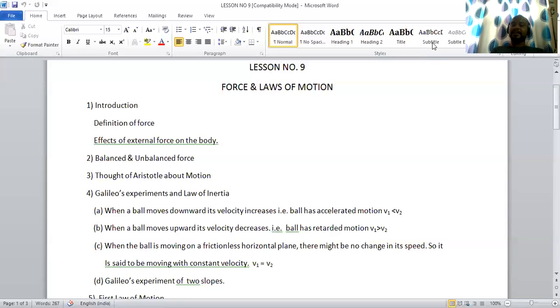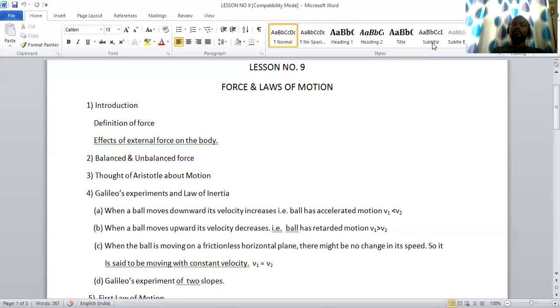Just to understand this, take the example of the slide which we have in our garden. When we displace ourselves from the top of the slide, you'll be able to see the velocity with which you are coming down in the initial stage will be less. But as you move towards the ground level, your velocity increases. So in this case, you can see that the final velocity is greater than the initial velocity.